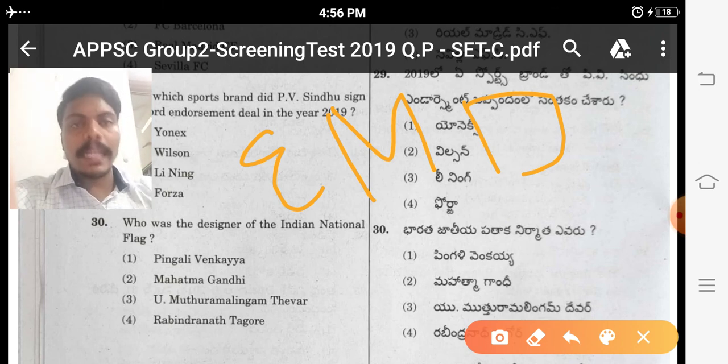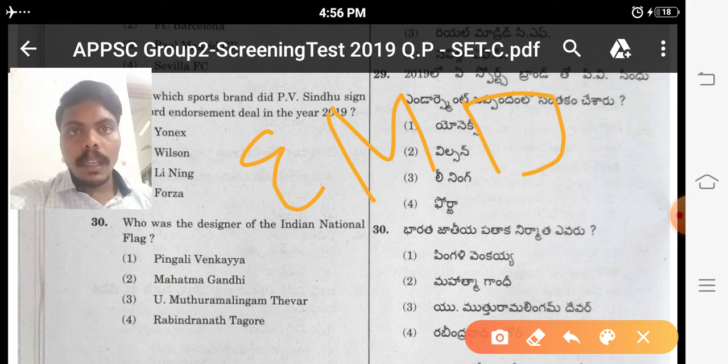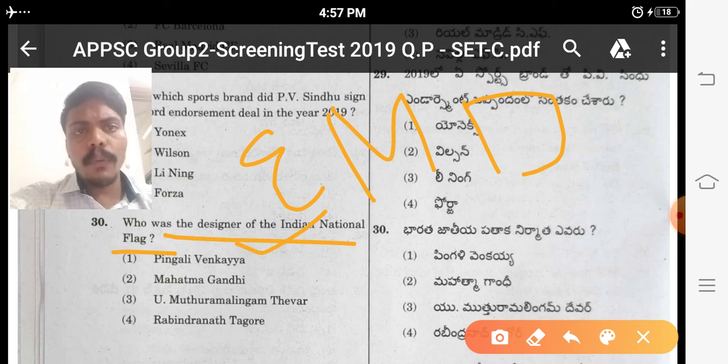First we have to read at a glance, after that we have to mark, after that we have to read. If you see from 1 to 150 questions, some 30 questions are easy ones. If you get stuck on one difficult question, you won't see this 30th question. We know this answer.